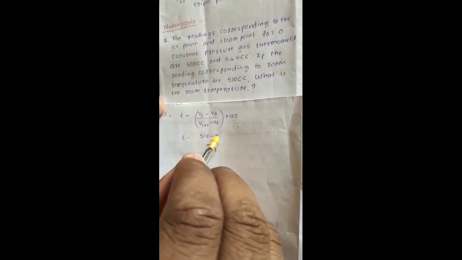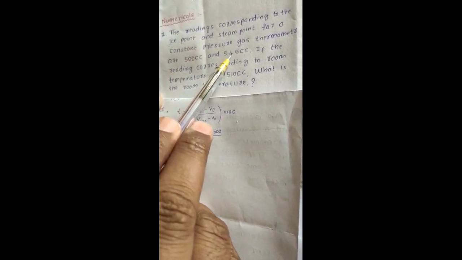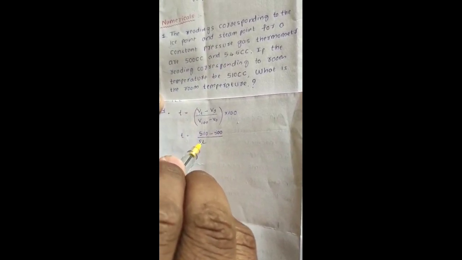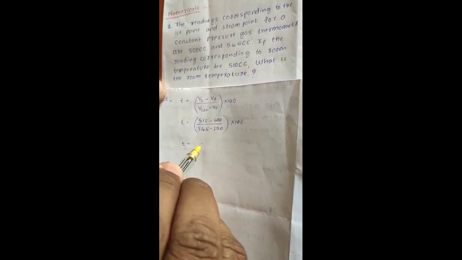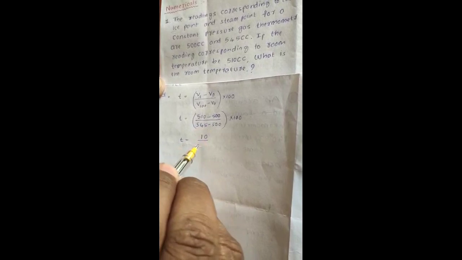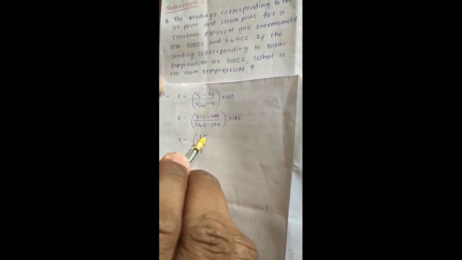At ice point the volume is 500 cc. V100 means the volume at 100 degrees Celsius, that is 545. Therefore, 545 minus 500 into 100 we can take. Now T is equal to, if you simplify, 510 minus 500, that is 10, and 545 minus 500, that is 45, into 100. If you simplify this problem, you will get the temperature of the room, that is 22.2 degrees Celsius. This is the required answer for that problem.